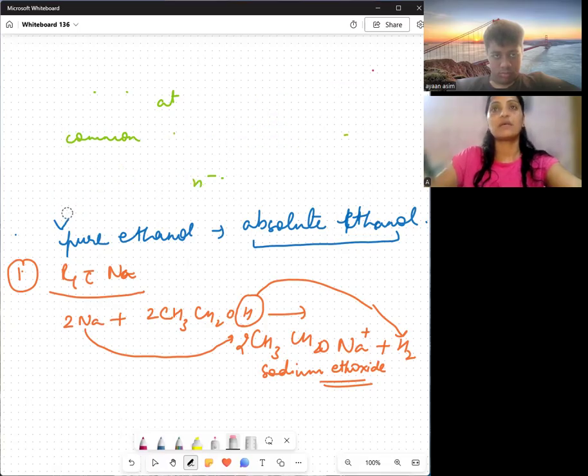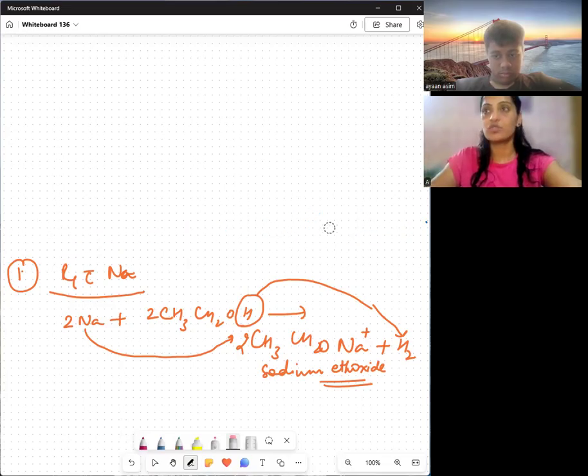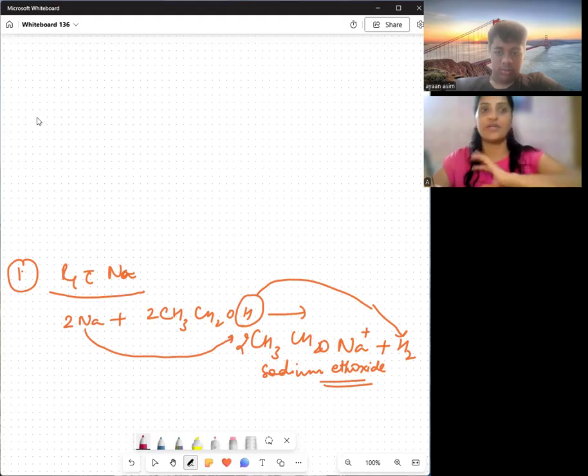The basic chemical properties are very, very important. They comprise the most common questions which can be asked, especially the case studies or the three-markers, right? Now, the next reaction is when ethanol is made to react with hot, concentrated H2SO4, it is going to give me the alkene, or I can say the unsaturated hydrocarbon.